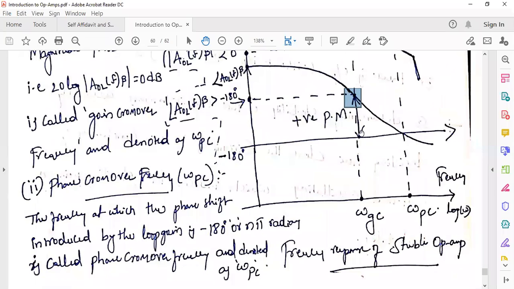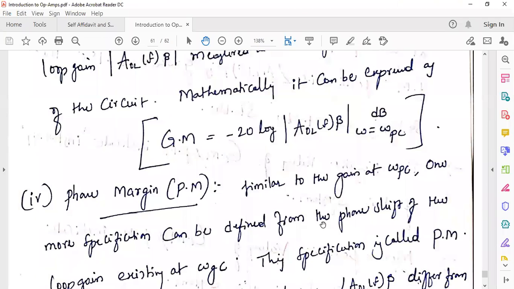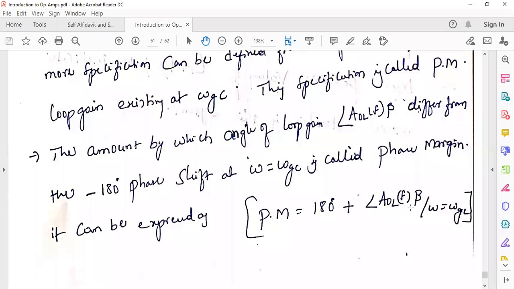This is -180 degrees. How much has it differed from the -180 degrees line, where the gain crossover frequency dotted line cuts the phase plot? So between this intersection point and -180 degrees, this vertical line represents the phase margin, right? Mathematically it is expressed as 180 plus the angle of loop gain.